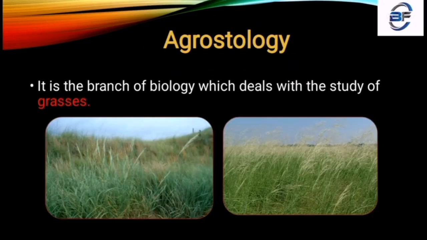Next is agrostology. Agrostology is simply the study of grasses. Here we are studying a number of grasses, grass reproduction, the flowering structure, how the spores are evaporated from one layer to another, the root structure, the leaf structure, all these things. That means it is simply the study of grass. So the branch of biology which deals with the study of grasses is otherwise known as agrostology.